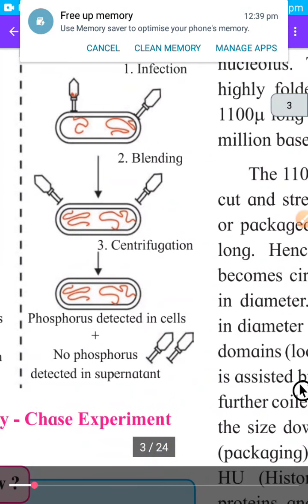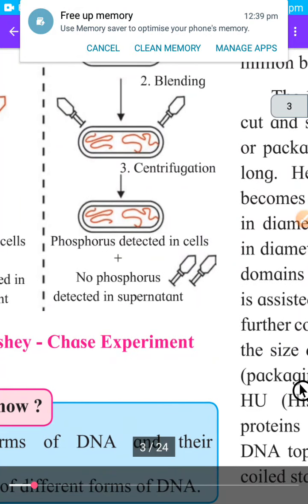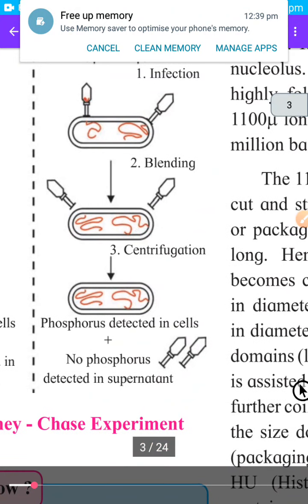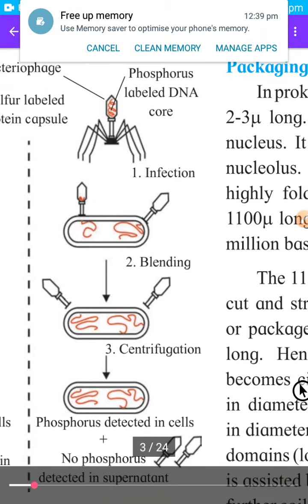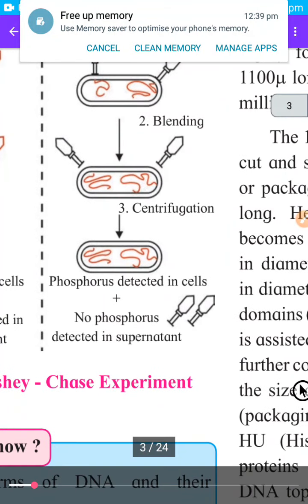After centrifugation, means after removing the coat, you can see phosphorus is detected in the cell. So from where is this radioactive phosphorus? It is from the virus, because the virus contains radioactive phosphorus, which is transferred to the bacterial cell.